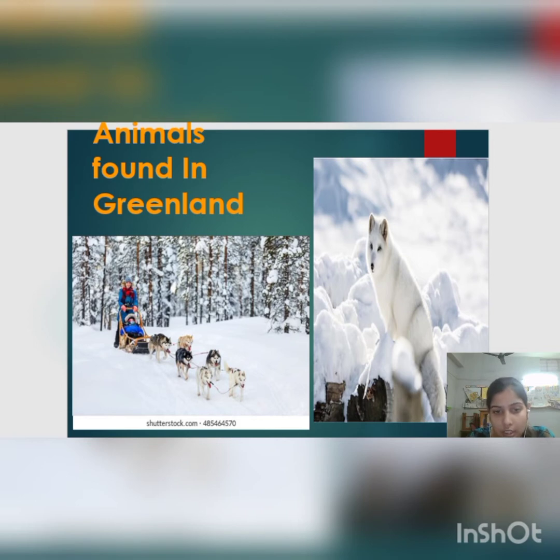You can see the wolf-like dogs on the screen who are pulling a sledge. Here huskies are mainly used for transportation. They pull sledges from one place to another. So huskies are wolf-like dogs who pull sledges from one place to another.